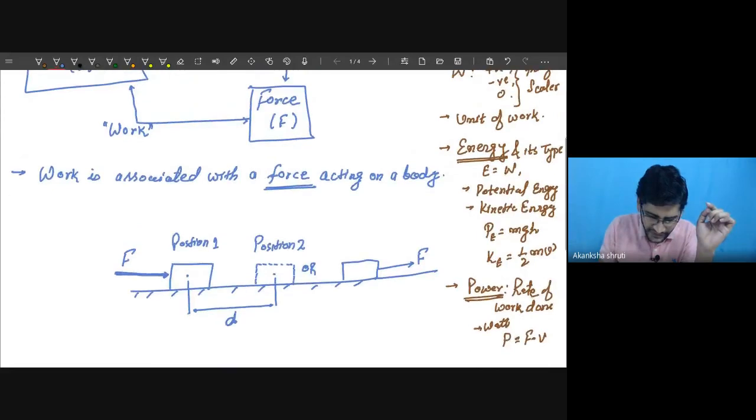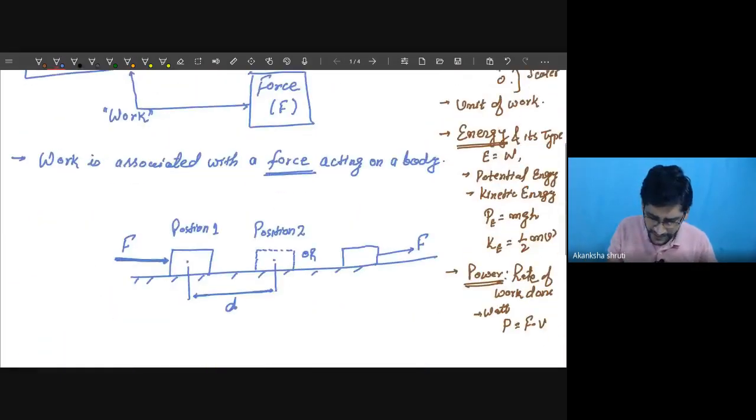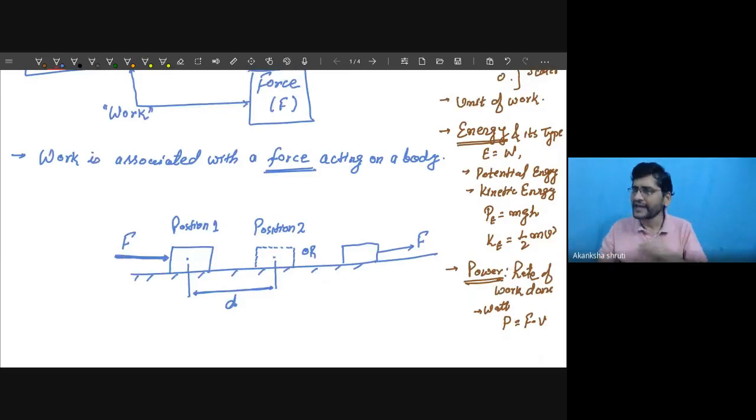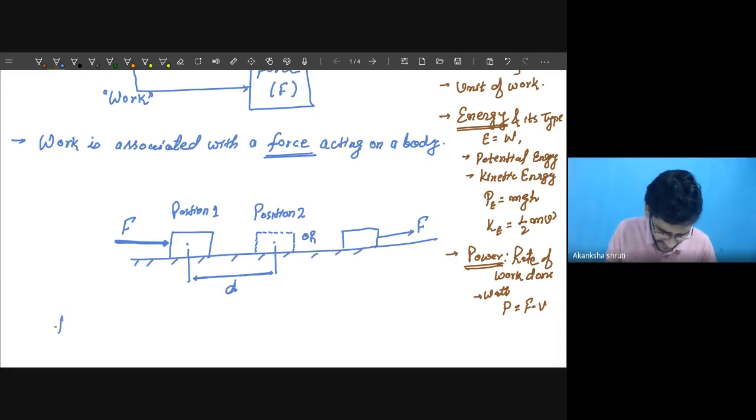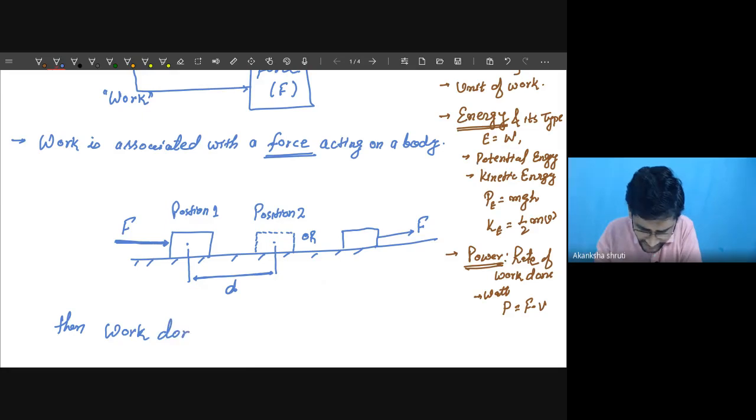For defining the work, the very first is the force, and how much displacement this force is producing. So this force is able to produce a displacement d in the direction of force. Then the work is given by the product of this force and this displacement. The definition in physics is like this. Then the work means work done by applied force.